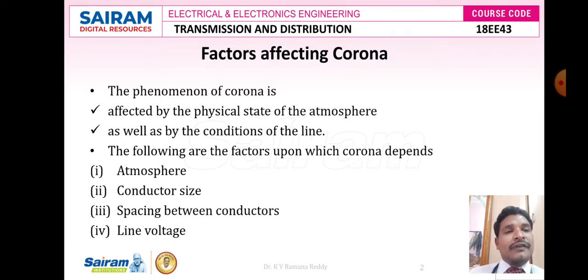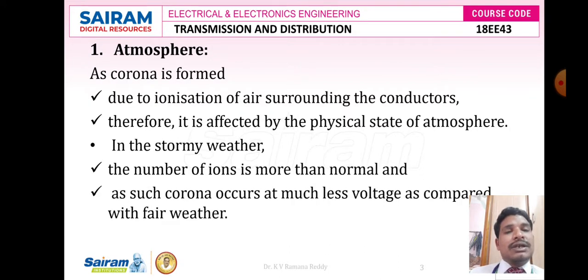The next one is spacing between the conductors. And one more is line voltage. So these are the 4 important factors which affect corona. Let us discuss each and every factor in detail.